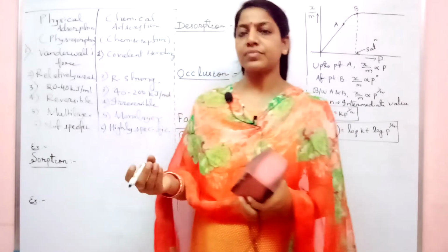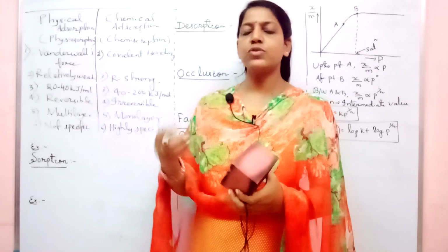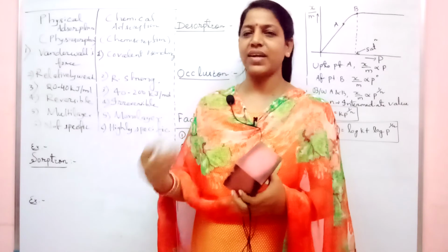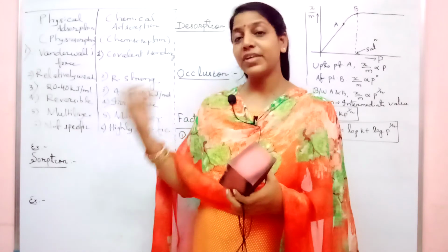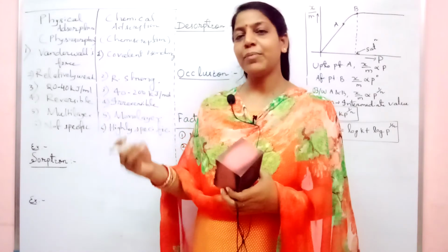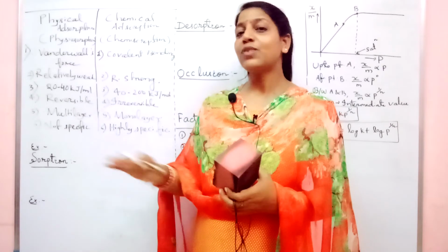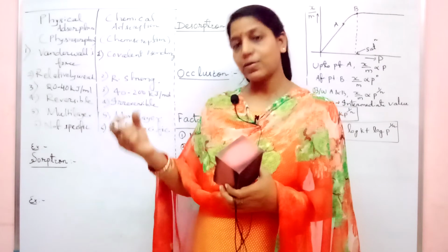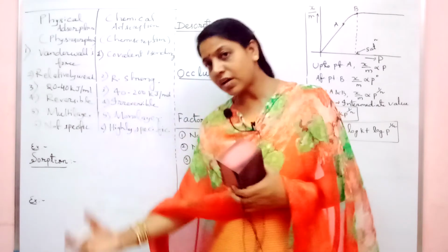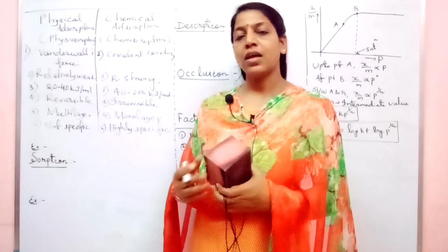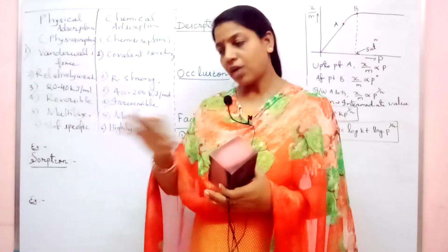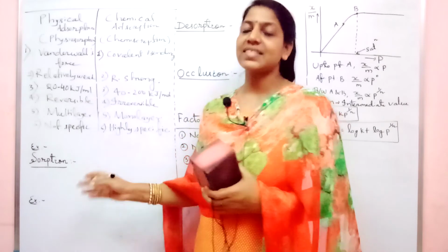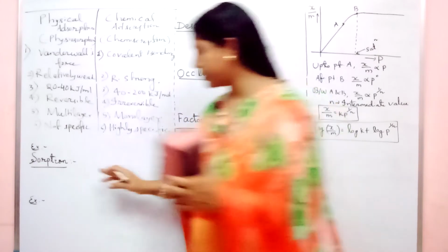I will give one example. For example, usually we are using the white shawl. After using 1 year, it will be somehow faded, that white color. We don't like it. So we will give it for dyeing. So when they put it in the dye, the color will change to some other color. How? The color is not only adsorbed on the surface but on the bulk level. Means the whole thread, not only the upper layer, inside that thread also it is colored. That is the example of sorption. So make a note of it.